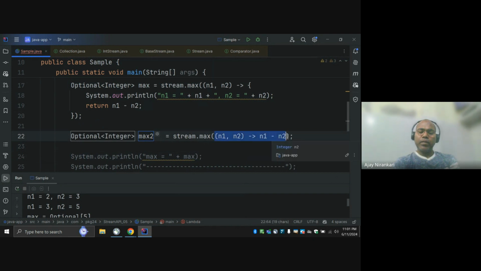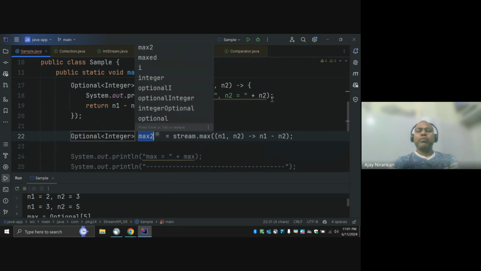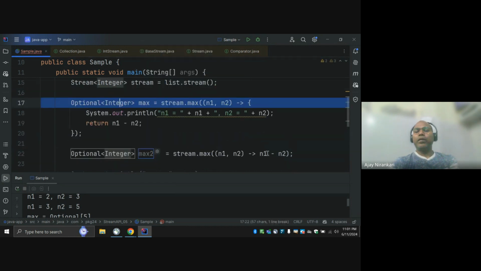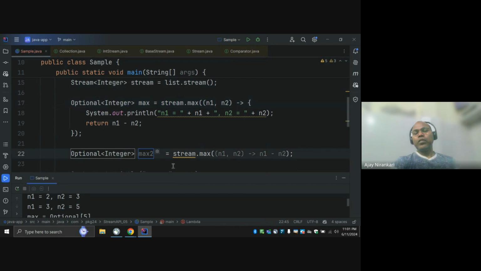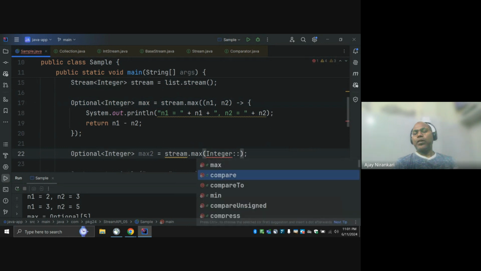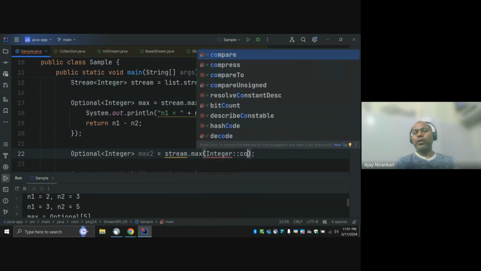So instead of that, I know this is my Integer class. I am working under Integer. Notice that in this way our IntelliJ somehow grays out, meaning this code is unnecessary, not needed. So it says, don't worry, we can refactor this code and use the method references. Method references have lots of options, the Integer class has given them to us.